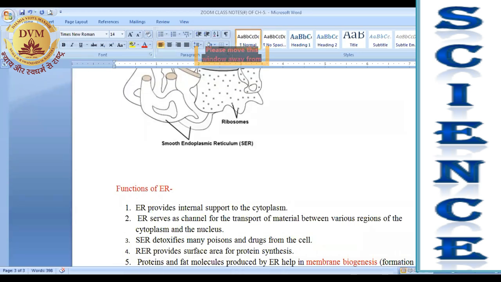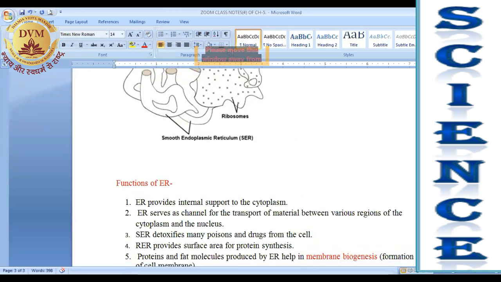So can anybody tell me what is the role of these proteins and lipids for the cell? For that, I am going to unmute you. Please give the answer. They make cell membrane. Can anybody tell me what is the use of protein and lipids? They help in doing various functions of the cell. Who is giving the answer? Cell membrane.